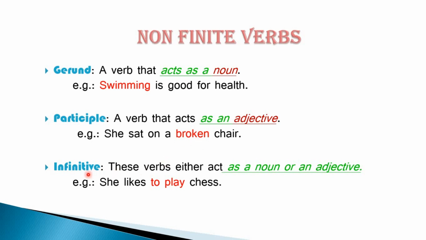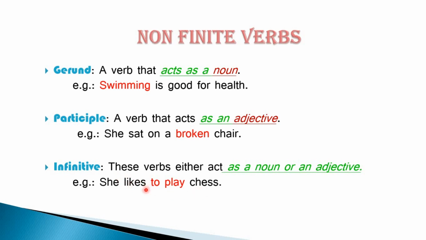Same way I have infinitive. Infinitive verbs again either act as a noun or an adjective depending on the place where it is present. We identify the infinitive as a noun or an adjective. For example, she likes to play chess.